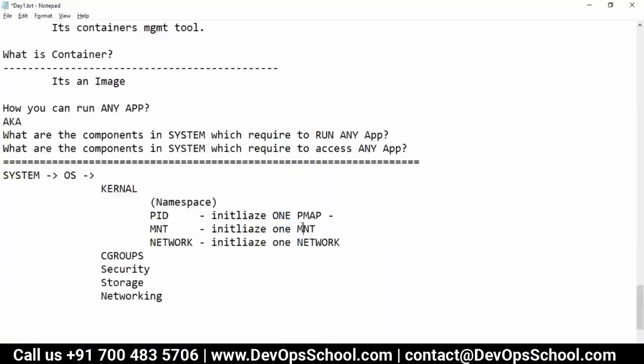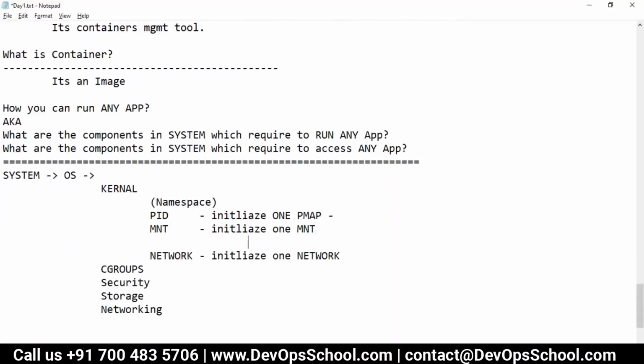Now next one is mnt. What is mnt? mnt is basically mount. mnt means there are three things, I'm telling you in a very simple way. First thing, the boot file system.